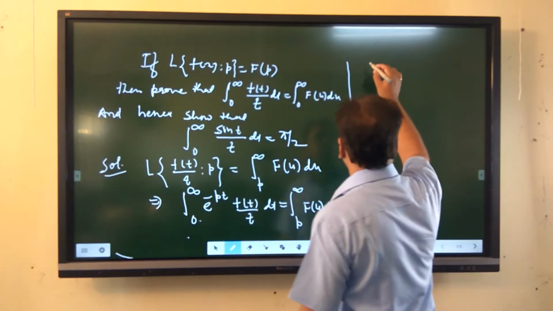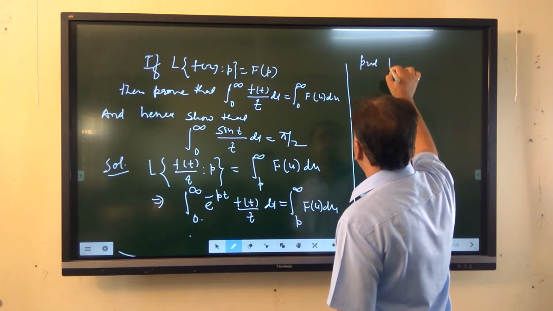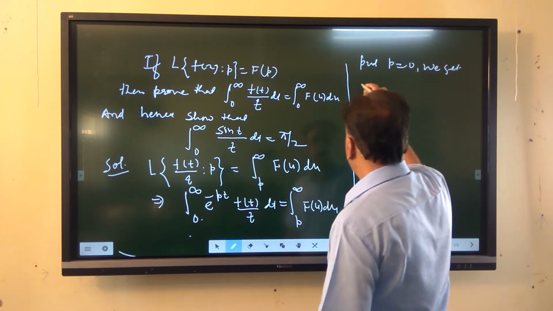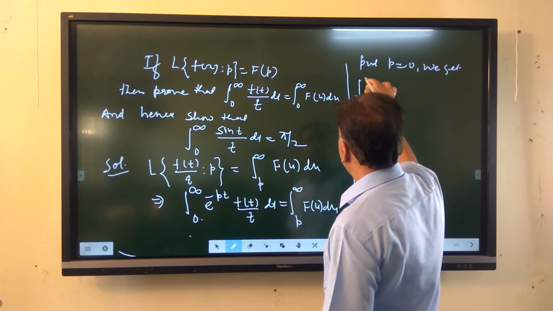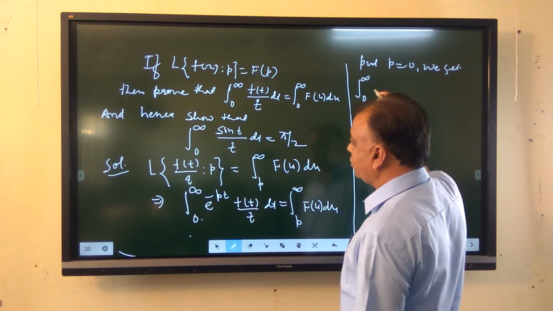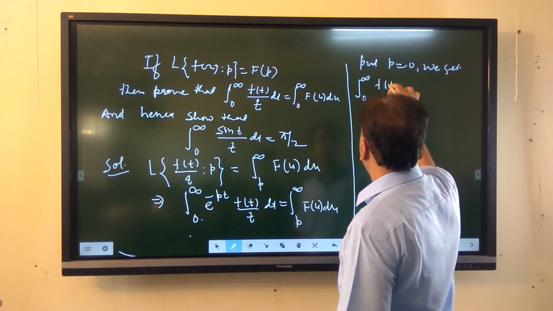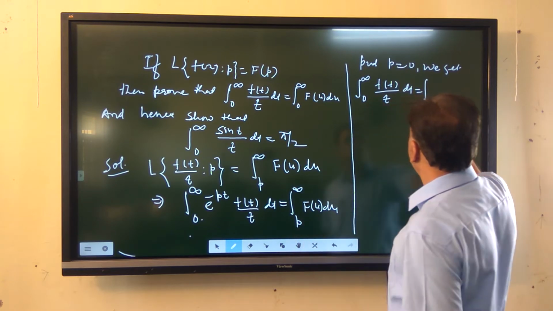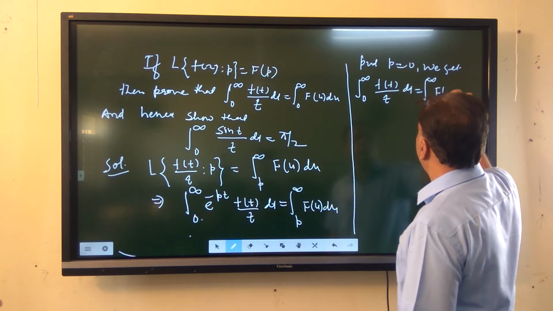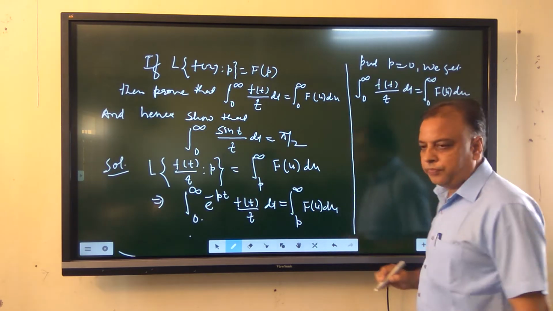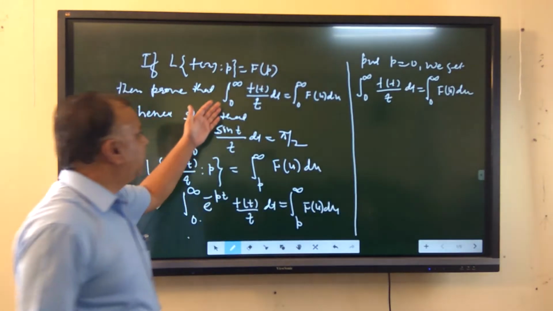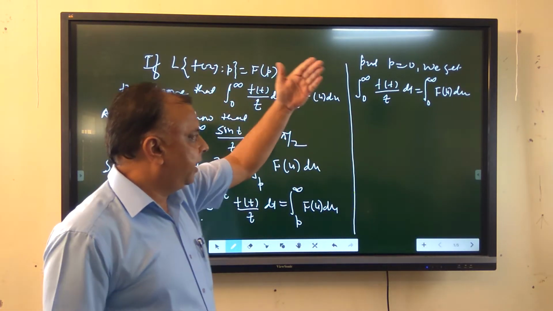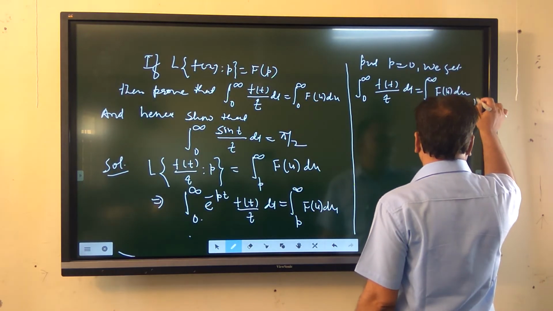If in the special case we put p equal to 0, then we get integral 0 to infinity e raised to minus pt, where p equal to 0 makes this 1, f(t) upon t dt, is equal to integral 0 to infinity f(u) du, which proves the first part, that integral 0 to infinity f(t) upon t dt is equal to integral 0 to infinity f(u) du. Equation first.